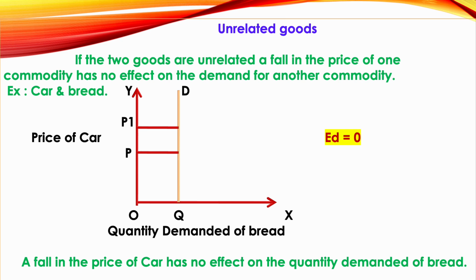So remember, in the case of substitute commodity, it is a positive relationship, in the case of complementary goods, it is a negative relationship, and in the case of unrelated goods, you don't have any kind of relationship. So you tell that elasticity of demand is equal to 0. Okay, so I hope you have understood.